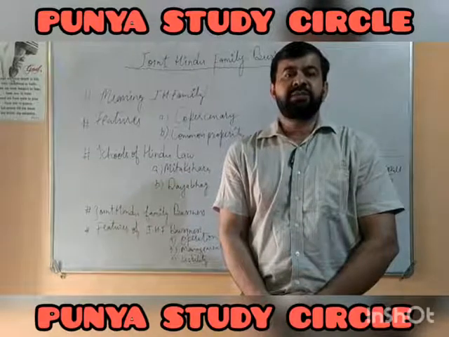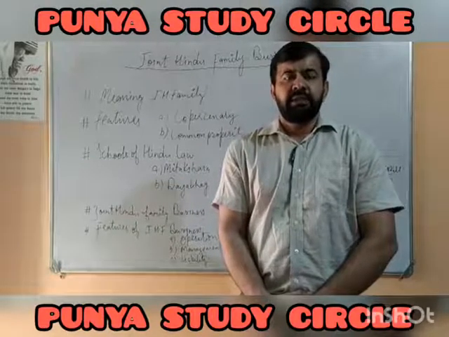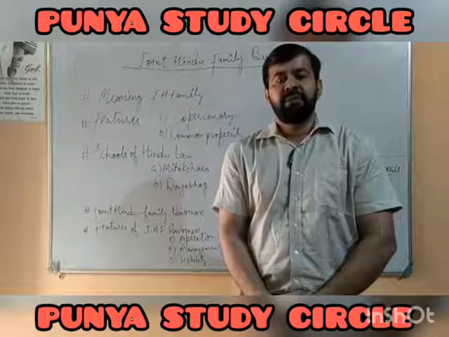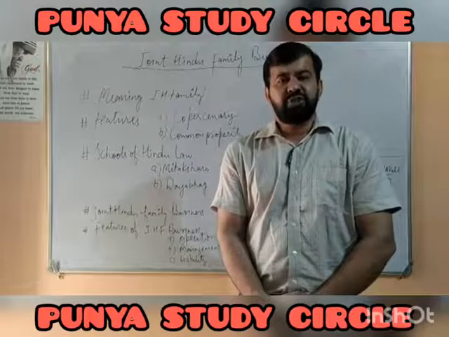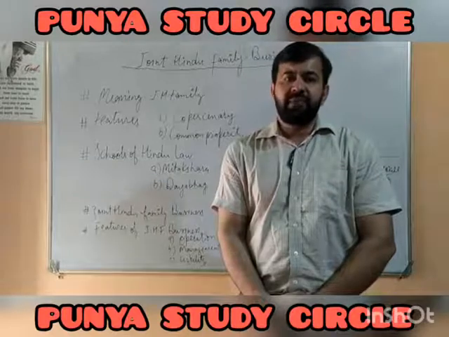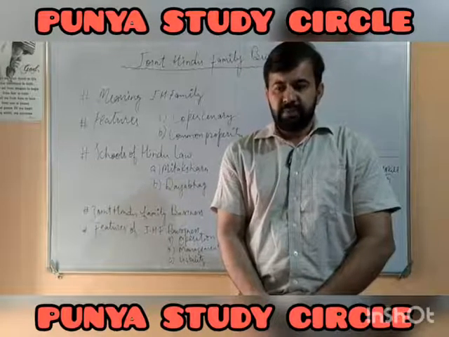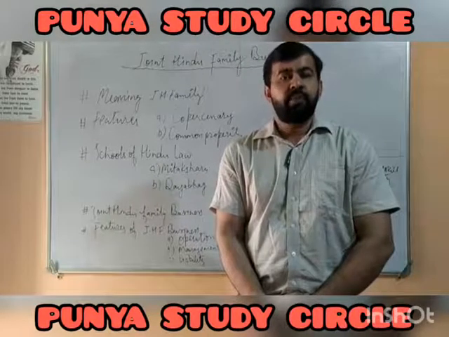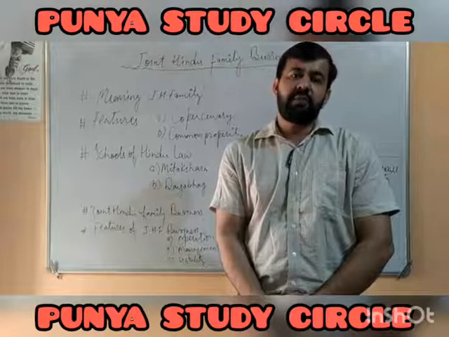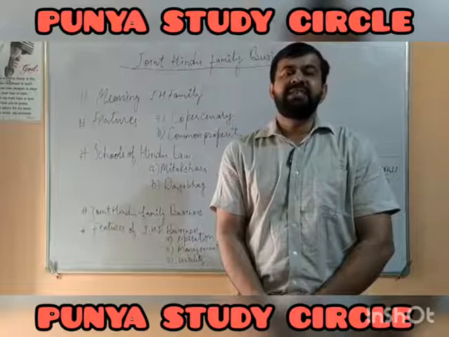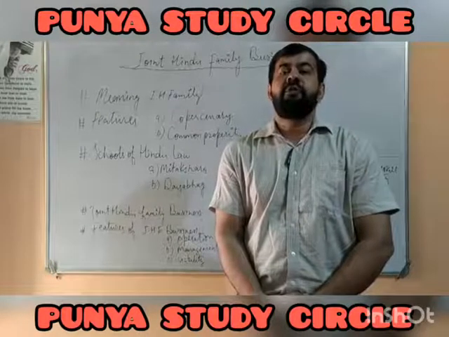The second one is the common property. It means the joint Hindu family, in order to be considered as an undivided Hindu family, must have an ancestral property or any property which is used for the welfare or well-being of all the members. This property may be ancestral property, property created with the help of ancestral property, and any personal property of a member which is used as a property of the family.